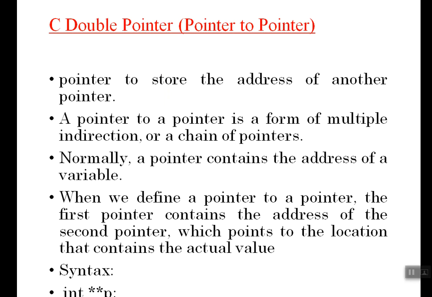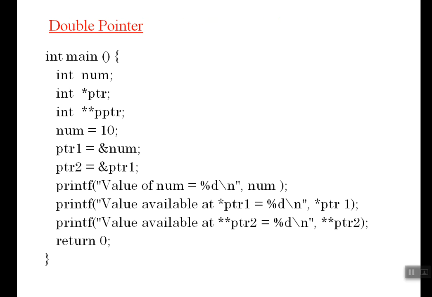Okay, what is a pointer to pointer? Is it possible only to copy the address of a variable into a pointer? No, you can copy the address of a variable or the address of a pointer also into a pointer. That is called a pointer to pointer. So it is better to go with an example so that it will not confuse you much.